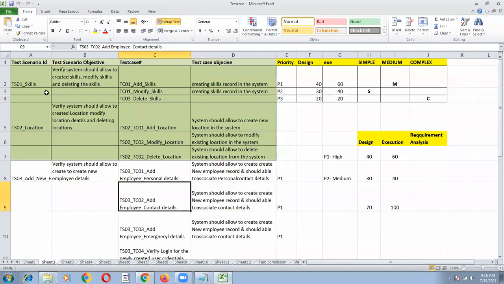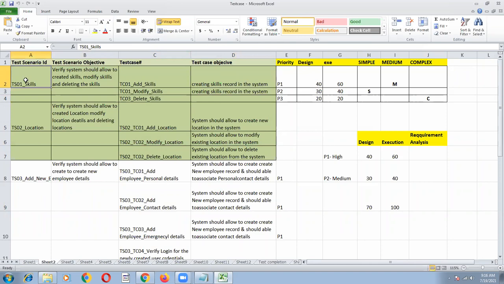Can you let me know what test scenarios and test case objectives you have identified from the requirements?